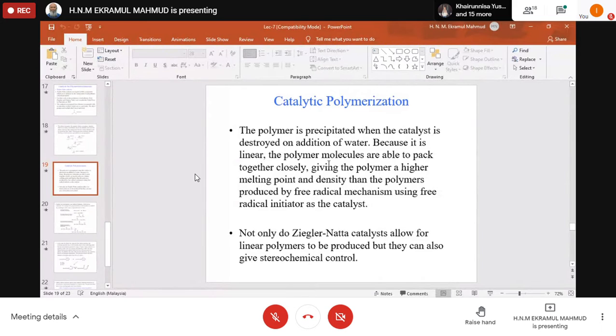So if it is a linear chain polymer, you are giving the polymer a higher melting point and higher density than the polymers produced by the free radical mechanism using a free radical initiator as the catalyst. The linear chain polymer that I am talking about is the high density one. As for example, there are many cases actually.